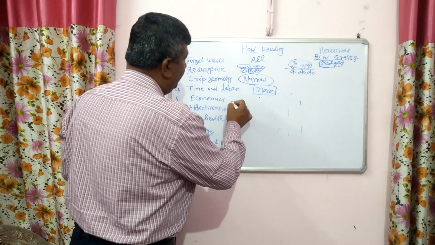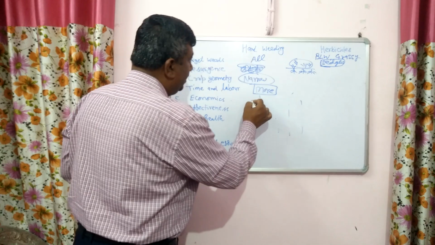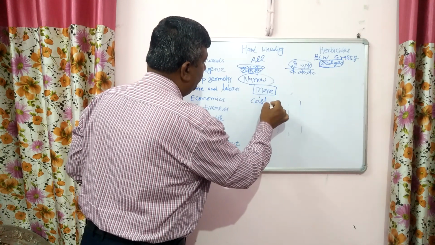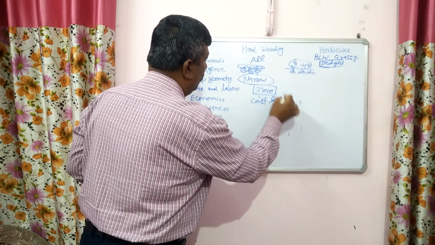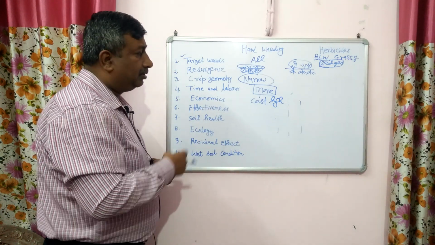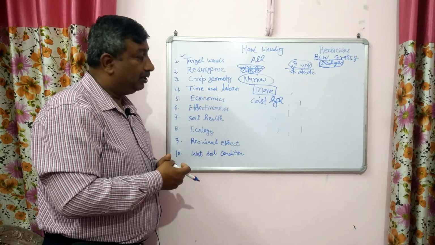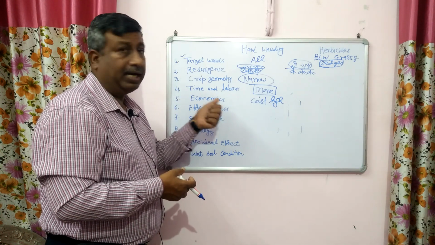And then if we talk about the economy, more labors are required, so the cost is high. Cost is high in case of hand weeding because of more number of laborers engaged. Suppose 30 labors are required, then wages of 30 labor would be involved in hand weeding.